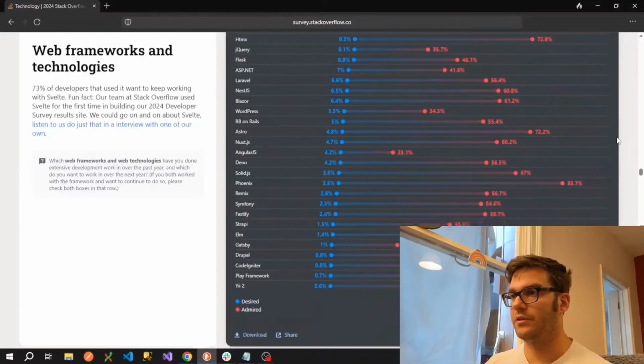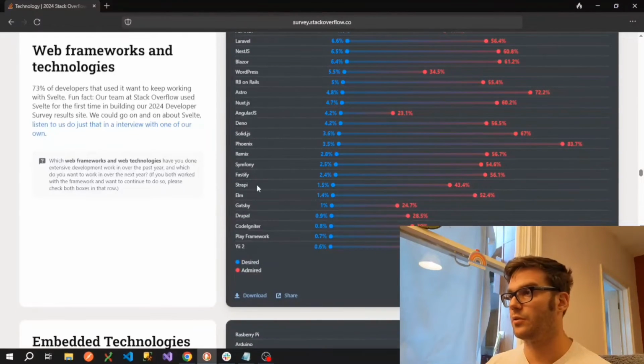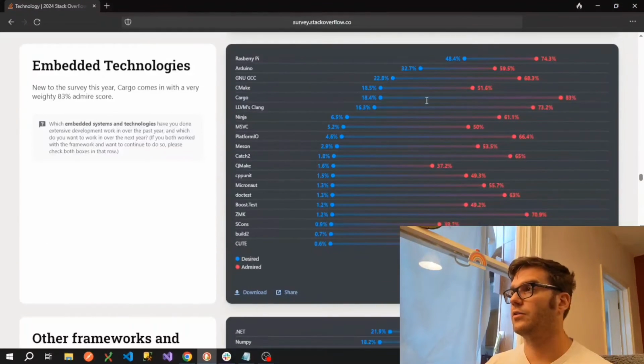And then as we go down the list, we can see some other less adopted technologies on here, such as Strapi, which is an open source JavaScript CMS, Gatsby, Drupal, some other things. So going back to embedded technologies, new to the survey this year, Cargo comes in with a very weighty 83% admire score. Raspberry Pi, everyone seems to be happy when they're using that. The Arduino boards that we mentioned earlier are similarly popular, not much further down, but they seem to be a lot less satisfied with using them, around 60% there.